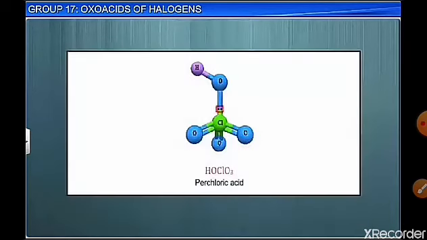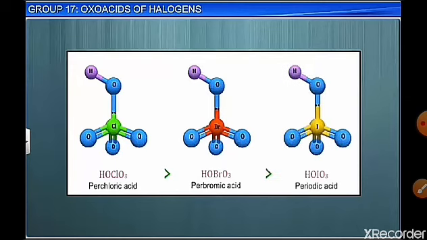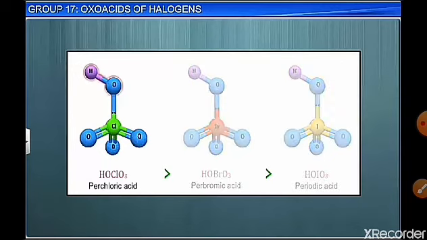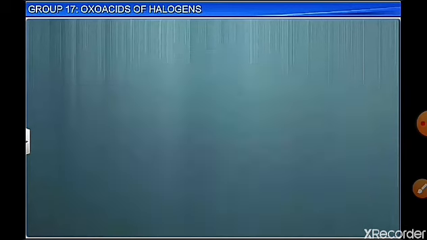Fluorine does not form perhalic acid. Chlorine forms, and chlorine will have high acidic character because it will readily release H+. So perchloric acid is more acidic because of the XOH bond, then perbromic acid, and then periodic acid. And the perchlorate ion formed is highly stable in perchloric acid.